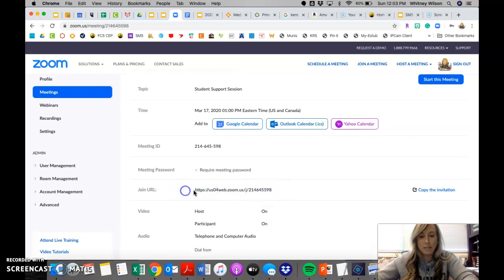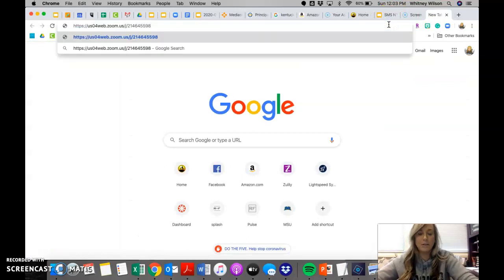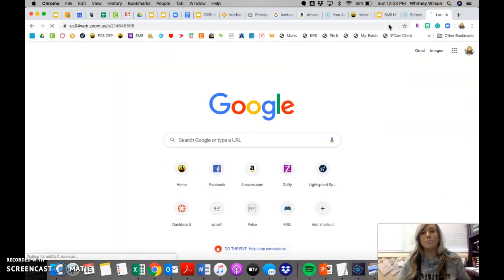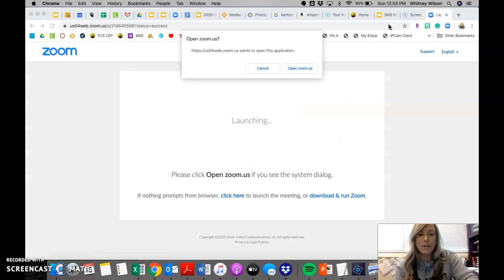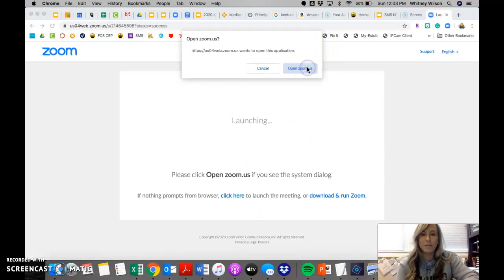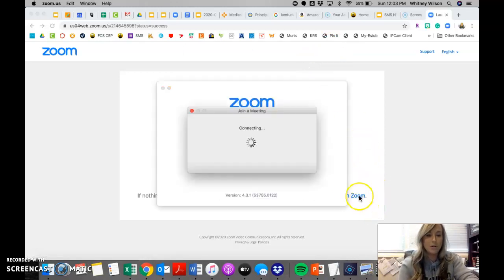So I'm going to copy this link right here. This will actually be the Zoom link that we will be using for our student meeting. And I'm going to paste it here in this web browser. So whenever you do this, you're going to go ahead and click open zoom.us. Now I have the software downloaded on my computer. You will need to go ahead and download and run the Zoom software.